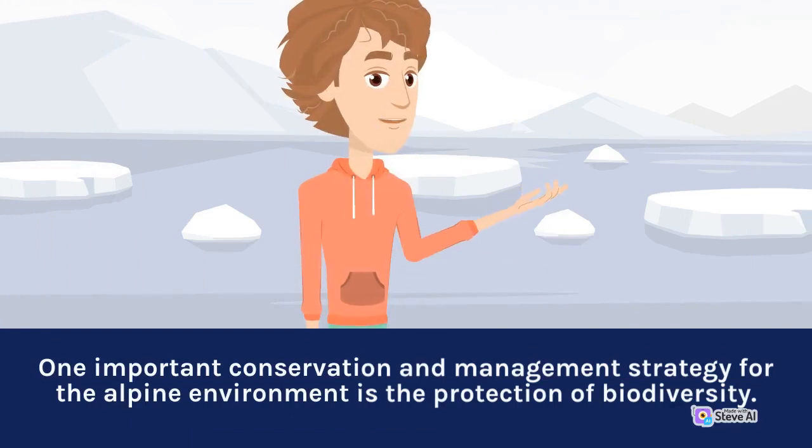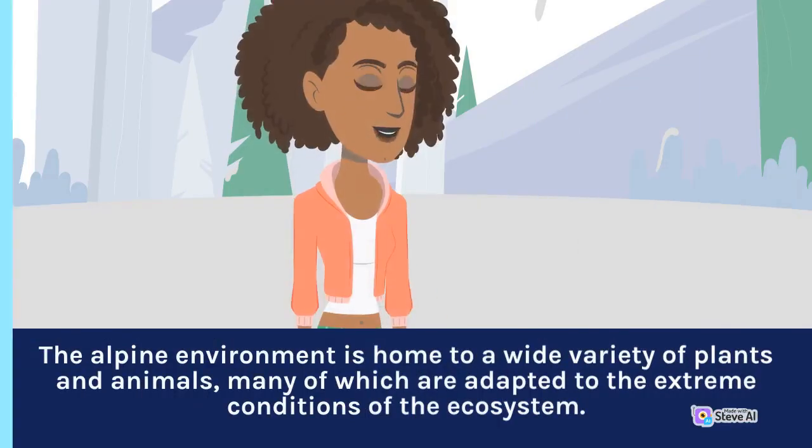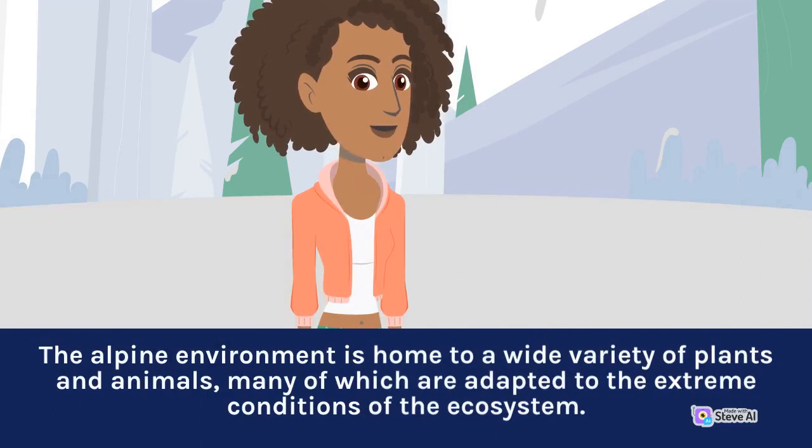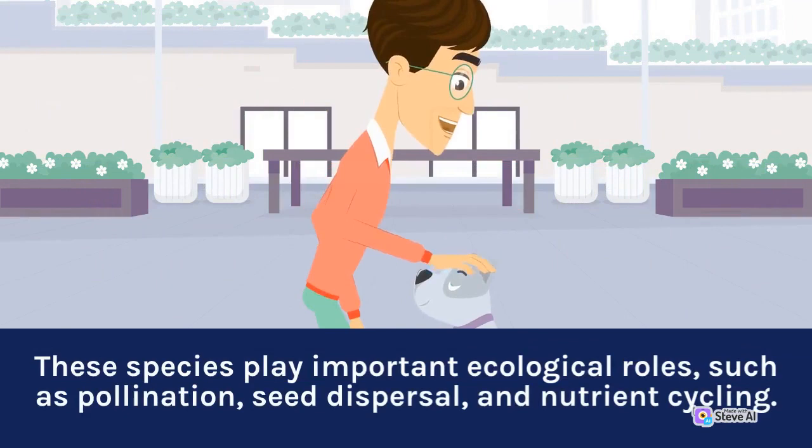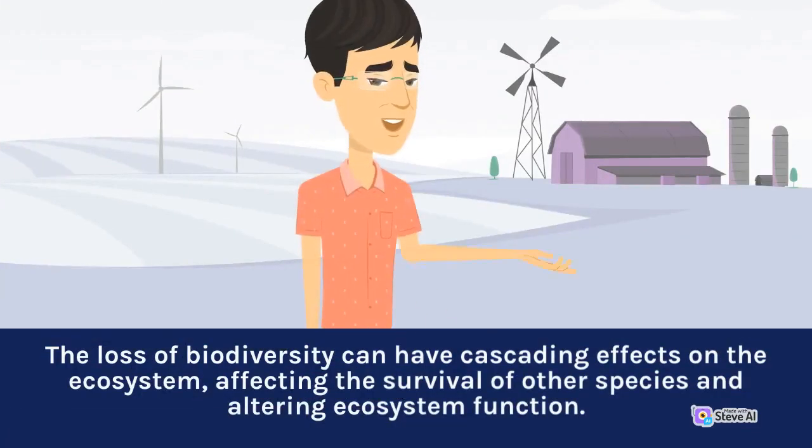One important conservation and management strategy for the alpine environment is the protection of biodiversity. The alpine environment is home to a wide variety of plants and animals, many of which are adapted to the extreme conditions of the ecosystem. These species play important ecological roles, such as pollination, seed dispersal, and nutrient cycling. The loss of biodiversity can have cascading effects on the ecosystem, affecting the survival of other species and altering ecosystem function.